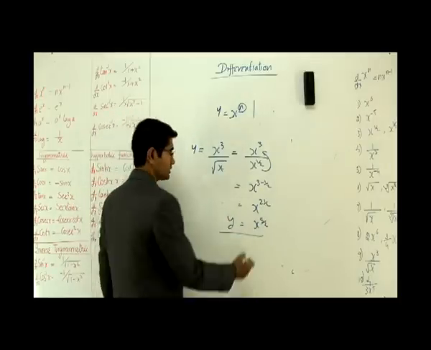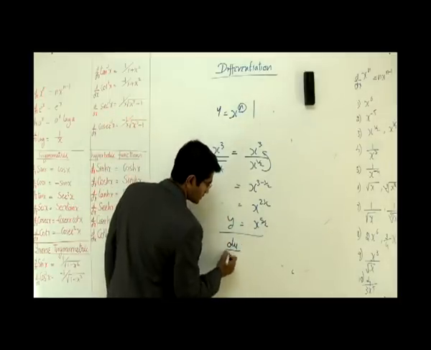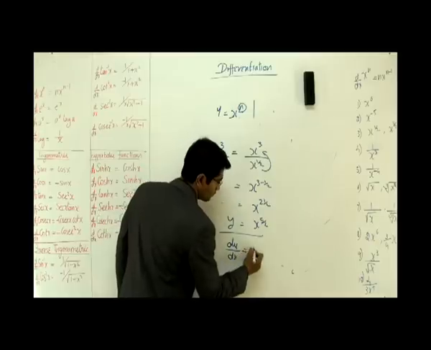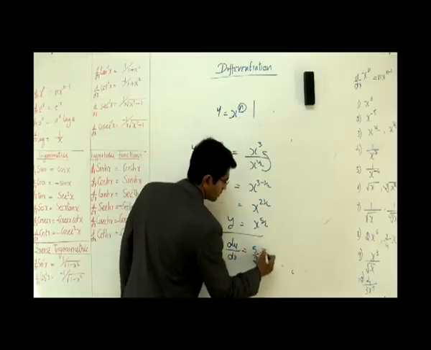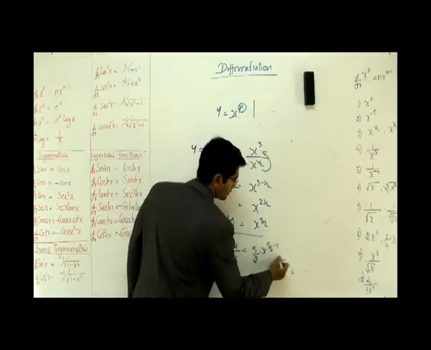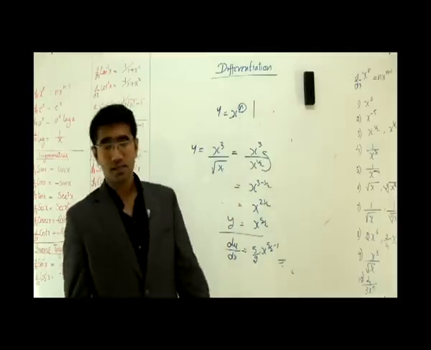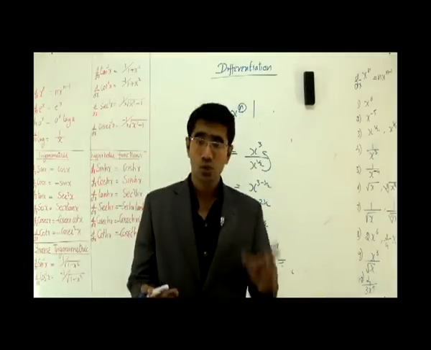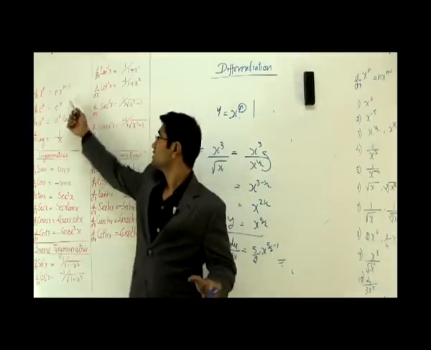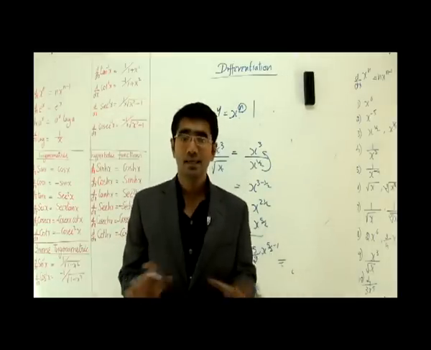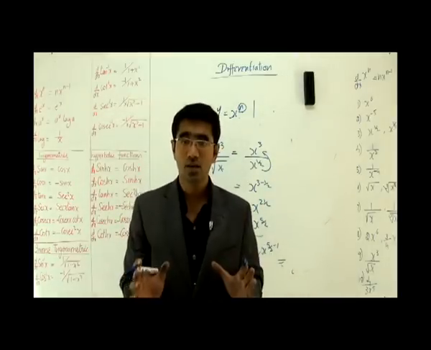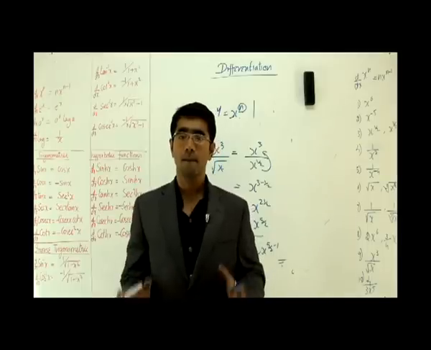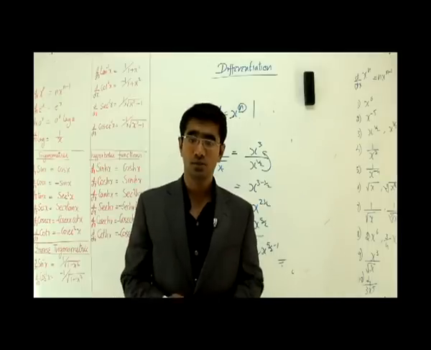How will I differentiate this? It's simply like dy by dx would be equal to 5 by 2 into x to the power 5 by 2 minus 1. That is it. Now we understand this. The one rule you should know to differentiate the first function, that is x power n, is simply anything which looks like x power n can be differentiated. If it does not look like that, make it look like that. Very simple rule. I hope you understand this.